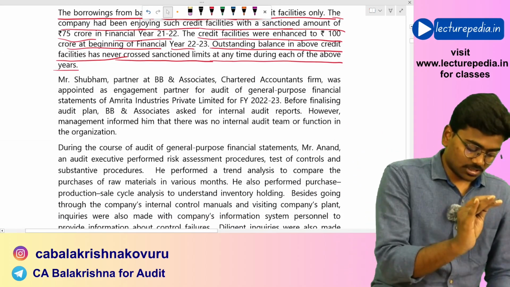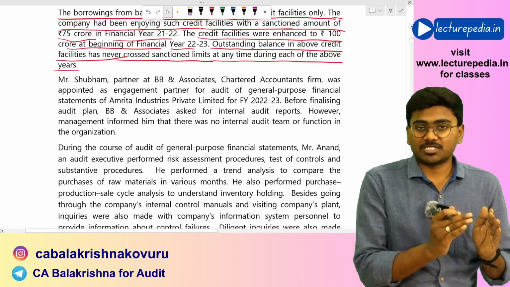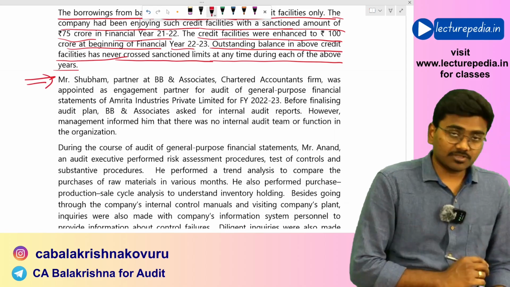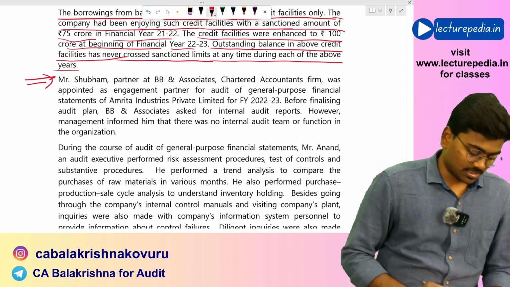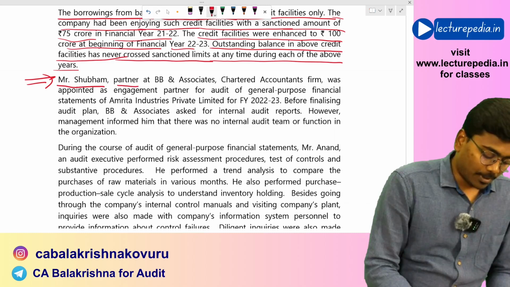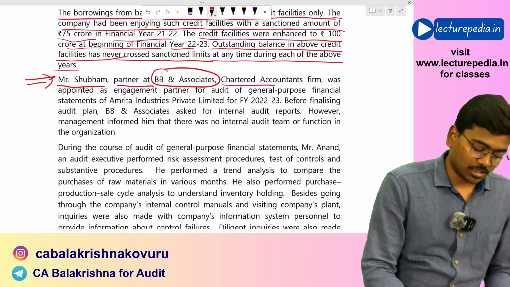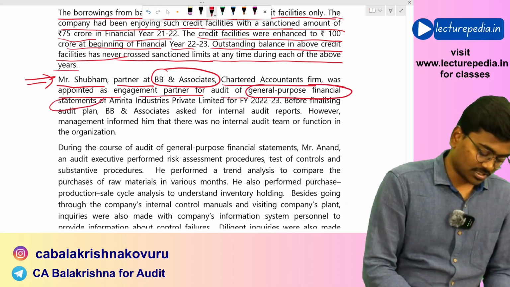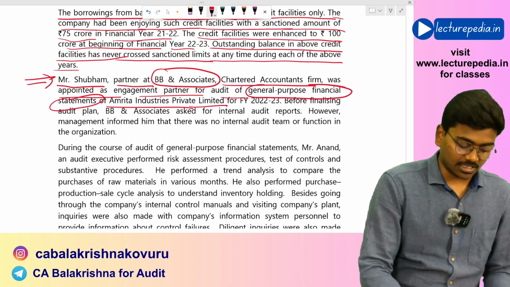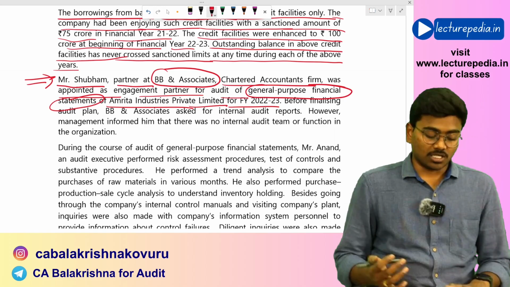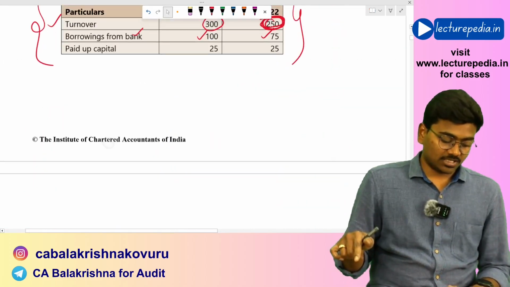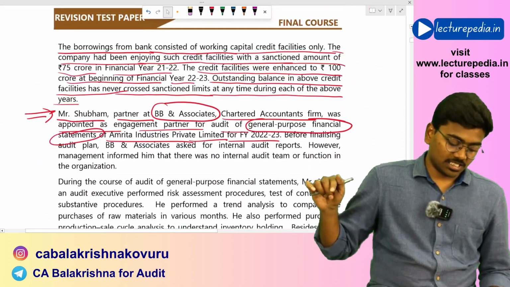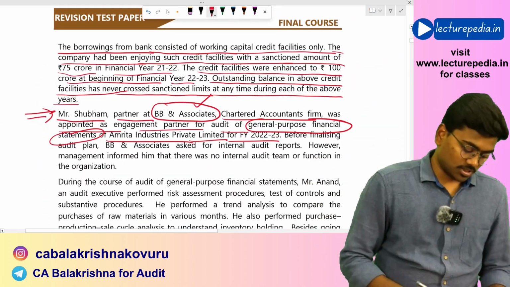That was with respect to the audit of special purpose financial statements. From here, it is with respect to the audit of general purpose financial statements. Mr. Shubham, partner at BB and Associates Chartered Accountant firm, was appointed as engagement partner for the audit of general purpose financial statements of Amrita Industries Private Limited for financial year 22-23. For auditing special purpose financial statements, BCD and Co was appointed. For auditing general purpose financial statements, BB and Associates was appointed.